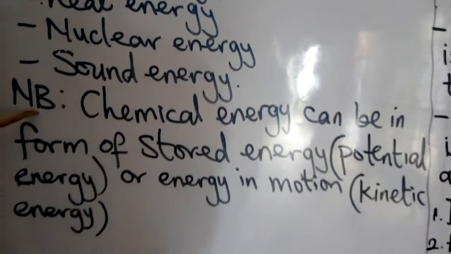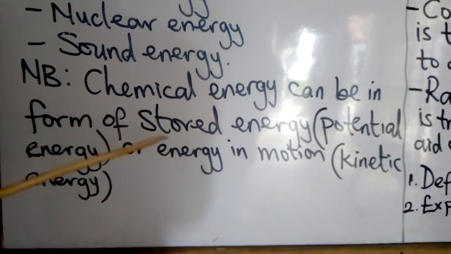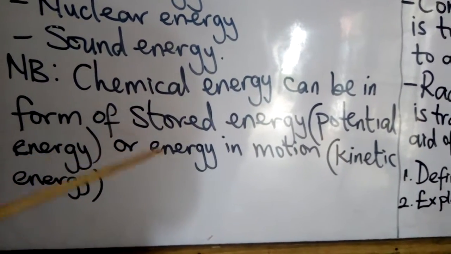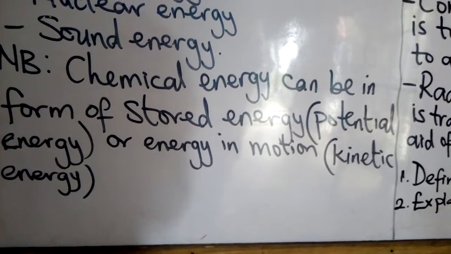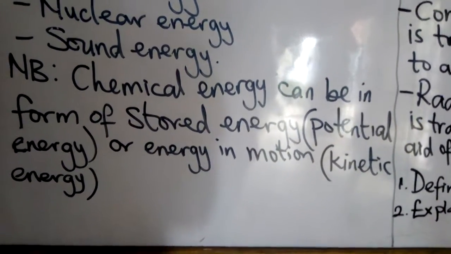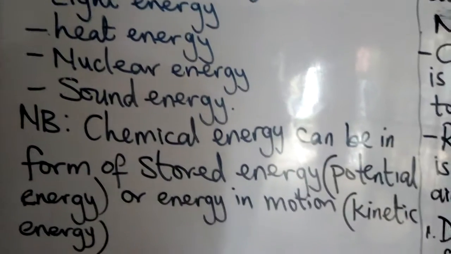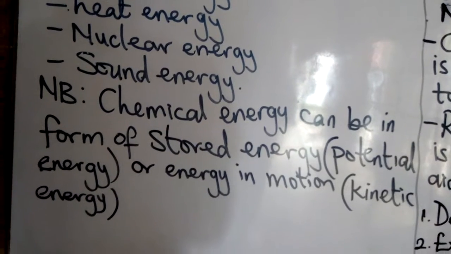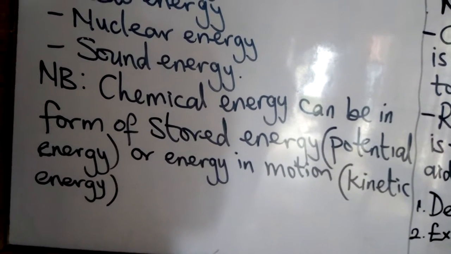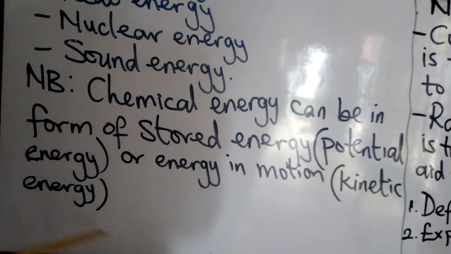Note: chemical energy can be in the form of stored energy. What do we mean by stored energy? That is potential energy. Chemical energy can also be energy in motion, for example, kinetic energy.